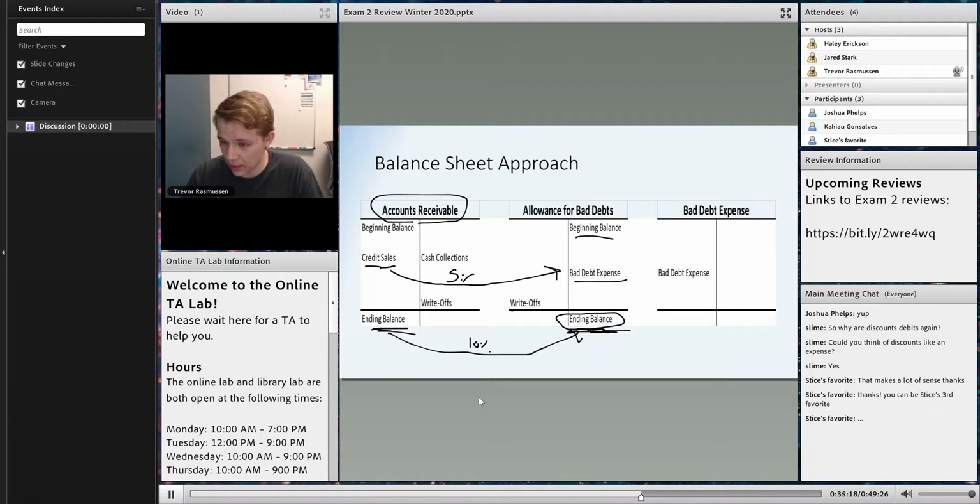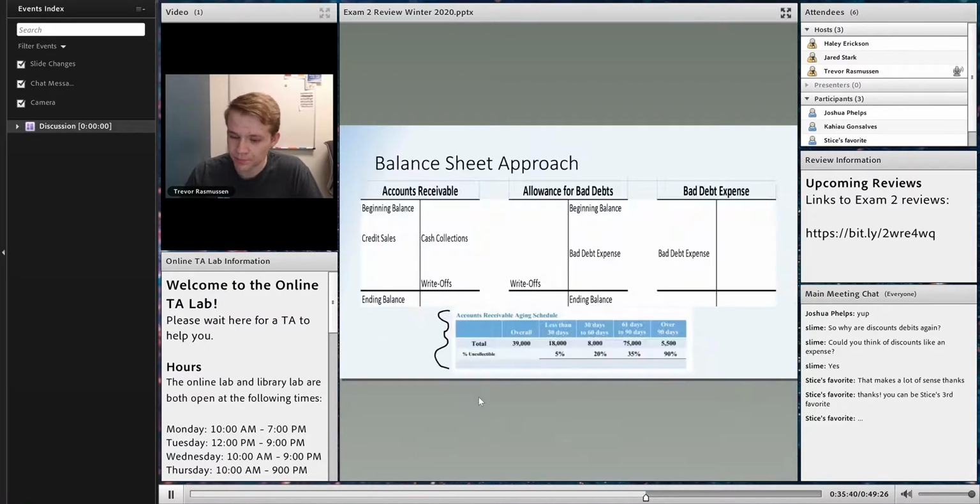we have a beginning balance, we'll have write-offs, and we need to go backwards to find the bad debt expense. So for example, if we found this was 100, we started with 50, then we would have bad debt expense of 50 to make it so 50 plus 50 was 100. If you add write-offs in there, that's just one more addition to the problem. So the last one was the aging method.